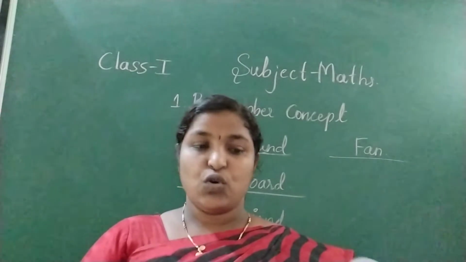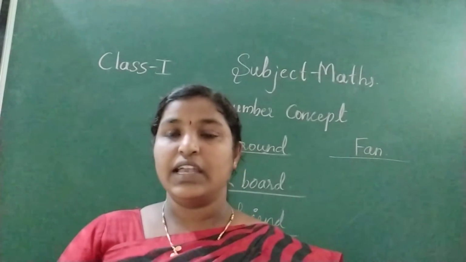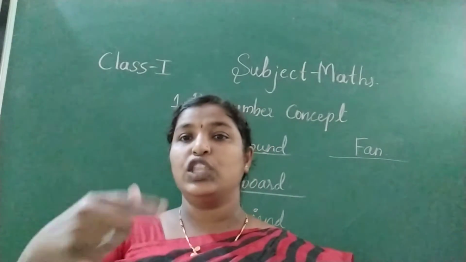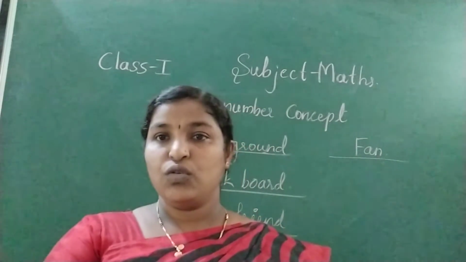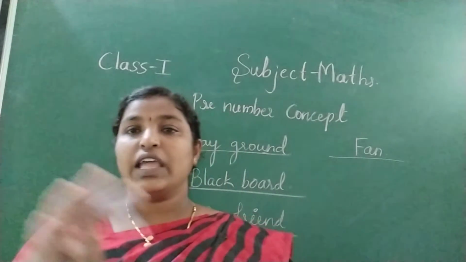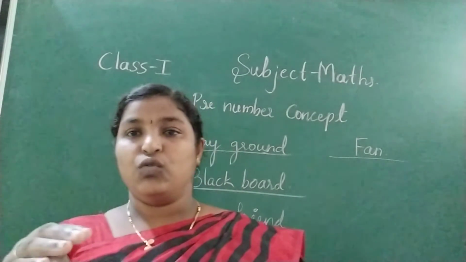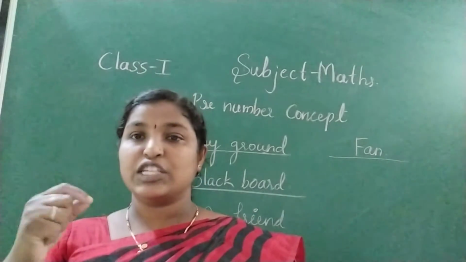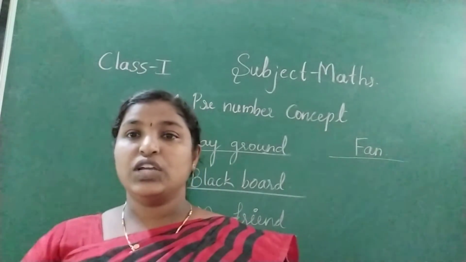Yes, these words are indicating the positions or the relationship with you. In front of you means the area in front of you. These all things are telling the relationship.